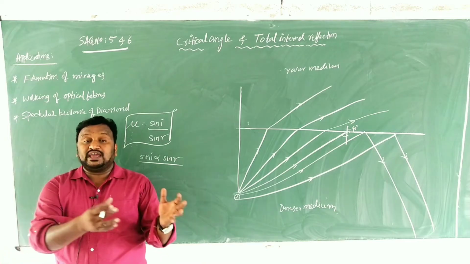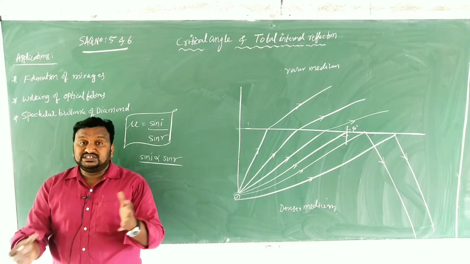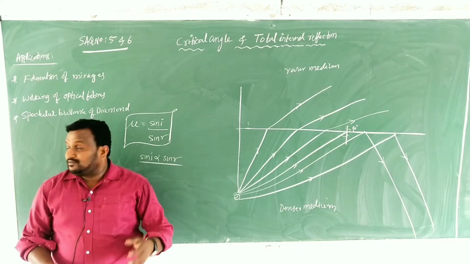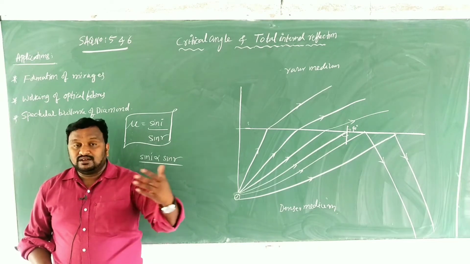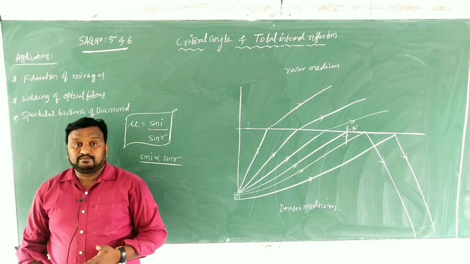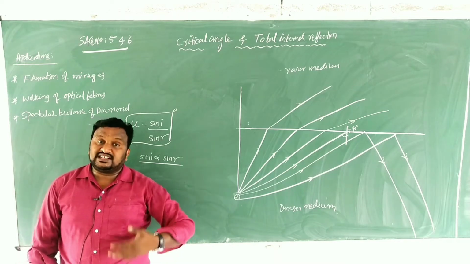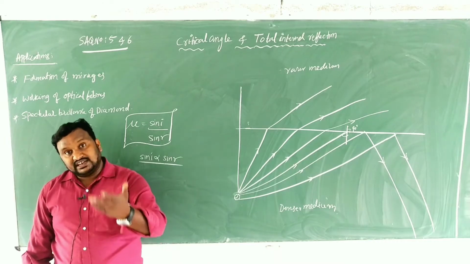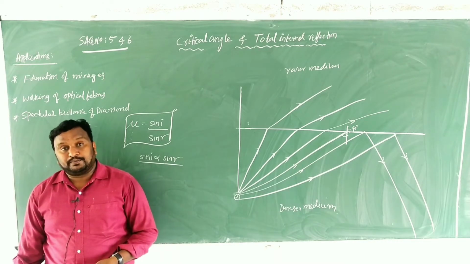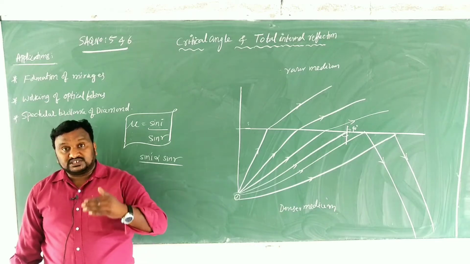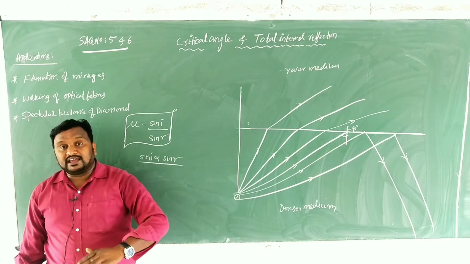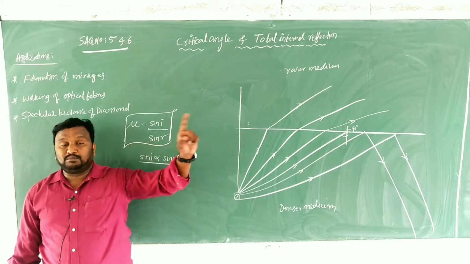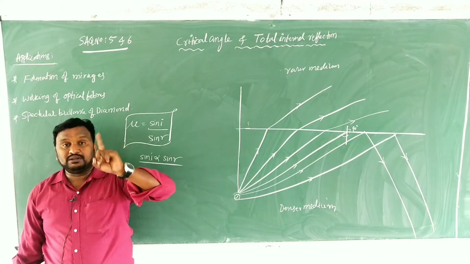If you take air and water, these two are media for light. For example, the light is passing through air and water. Then air should be taken as the rarer medium and water should be taken as the denser medium, because in water the density is more. Clear? That's why, in the case of critical angle, the light must move from denser medium to the rarer medium. That is the first thing you have to remember.